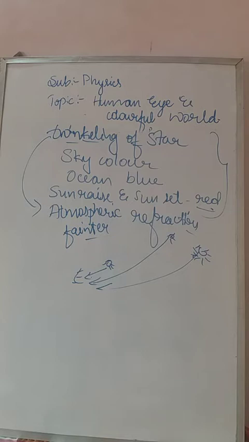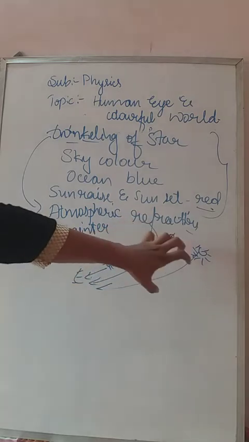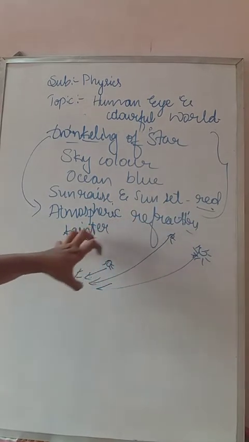Hope you understand this. Don't get confused. In one or two lines we can write the answer for this. Again I will repeat: why are the stars twinkling? The stars are twinkling due to atmospheric refraction, because the amount of light entering from the different stars, from different distances, varies.